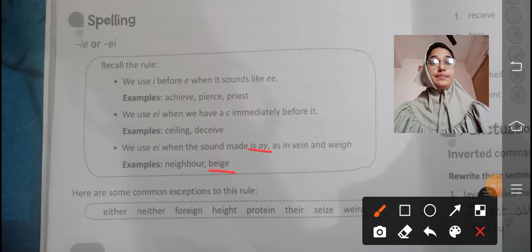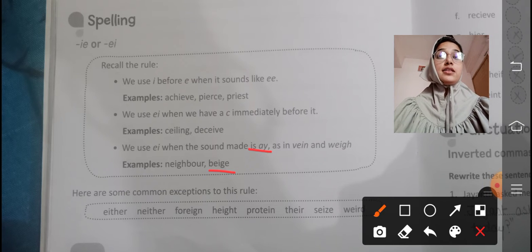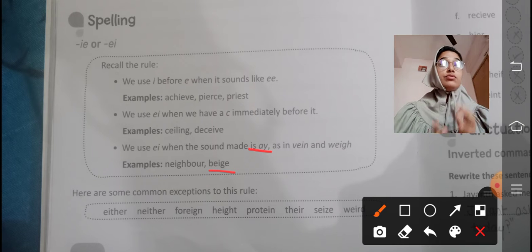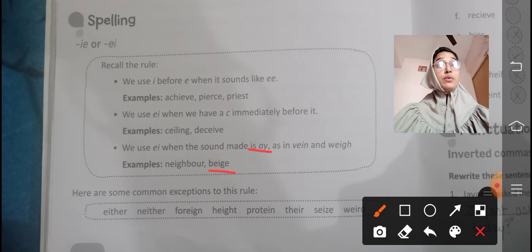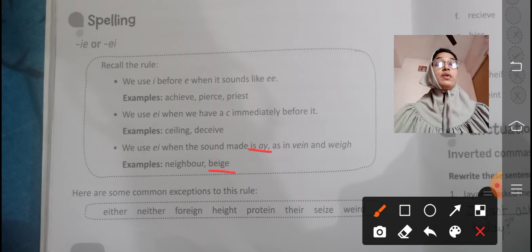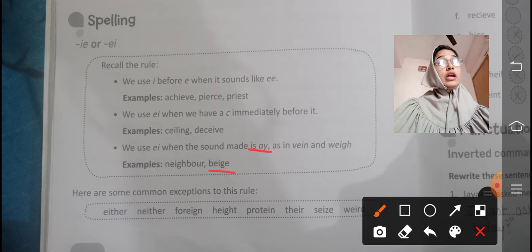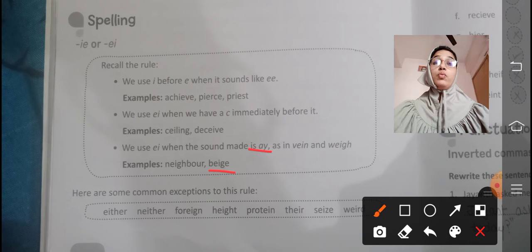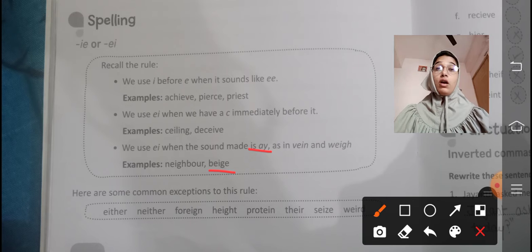Here are some common exceptions to these rules. Now we have these three rules: if it sounds like E, we write IE; when there is C immediately before it, we use EI; and when it sounds like A, at that time we need to write EI only. But these are the words where this rule does not apply.